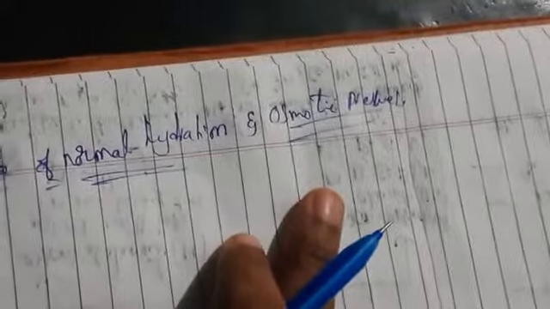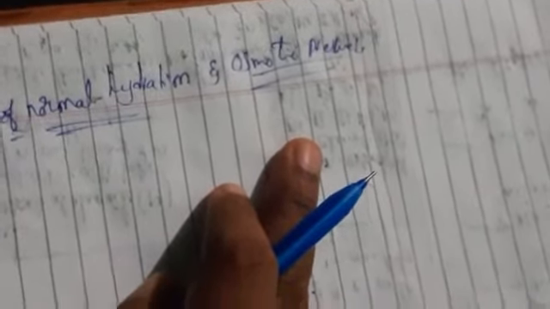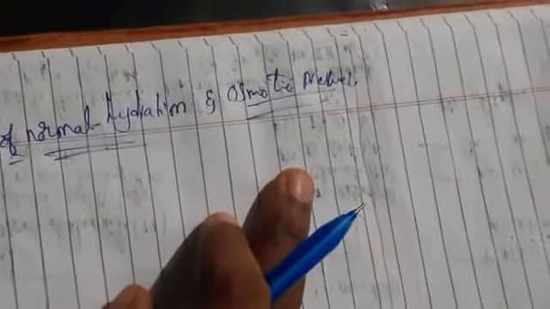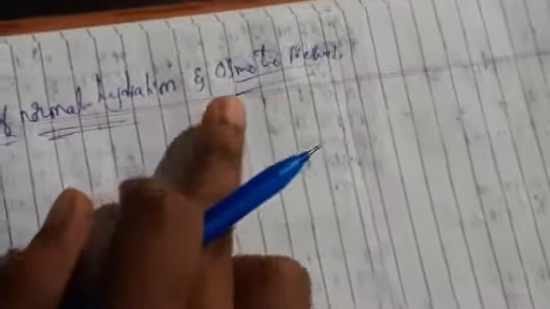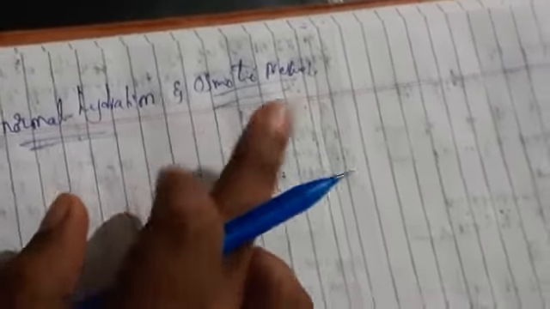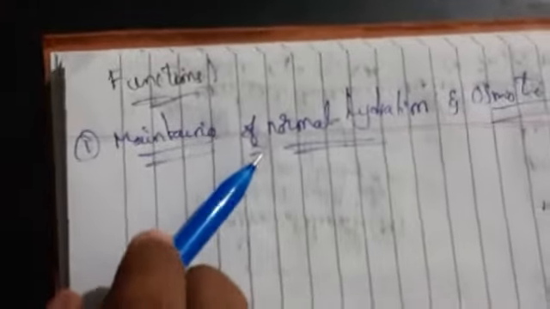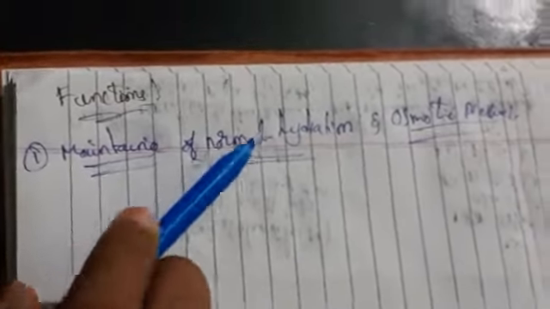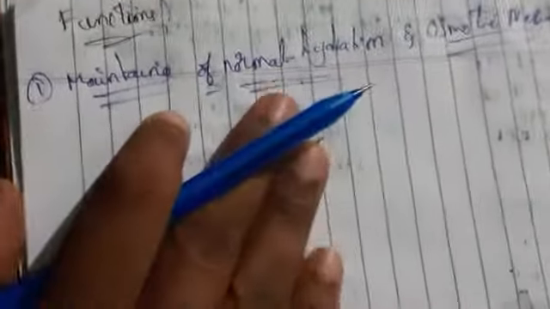If you have seen in our previous classes, our intermediate classes, what is osmosis? The flow of the solvent through a semi-permeable membrane, we call it osmosis, and the extra pressure which is required to stop the osmosis process, we call it osmotic pressure. So first we have to maintain the normal hydration and also osmotic pressure. So for this,